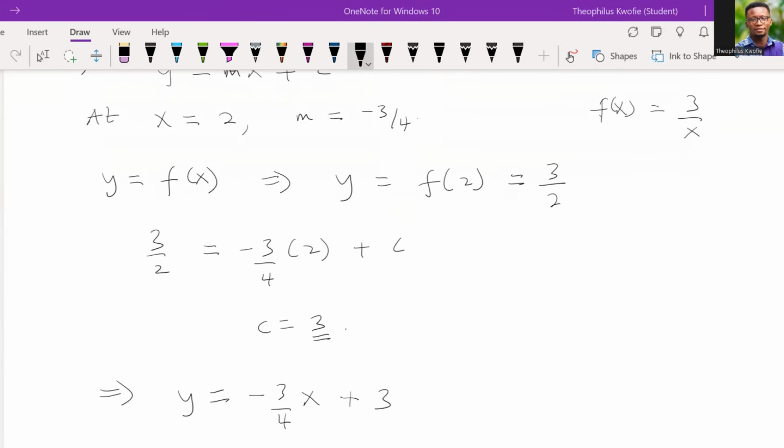So this is the tangent line to the curve at x equal to 2. So let's take note. I hope at this point we are getting it, right? This part I want to emphasize, this is an interesting section that I believe you will not want to miss. You may want to understand all of these things because they are applicable to real world situations. At some point I will bring in an example that is relatable. So please take note even as we explore this journey.